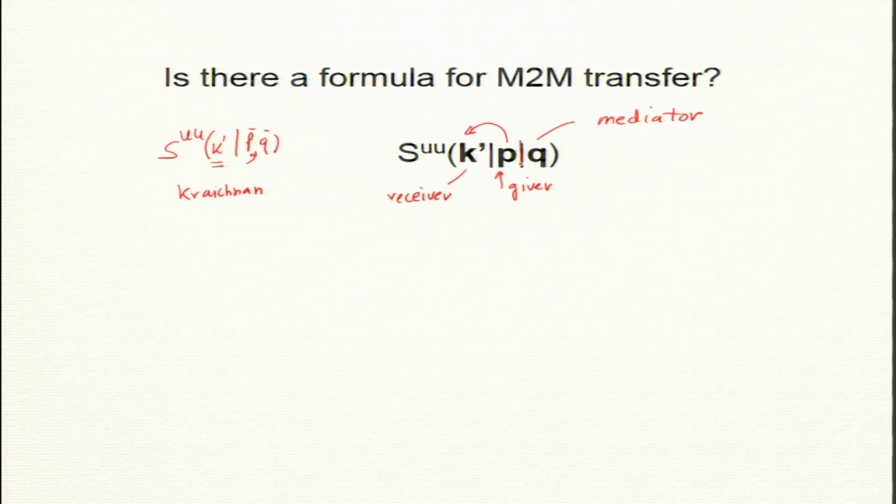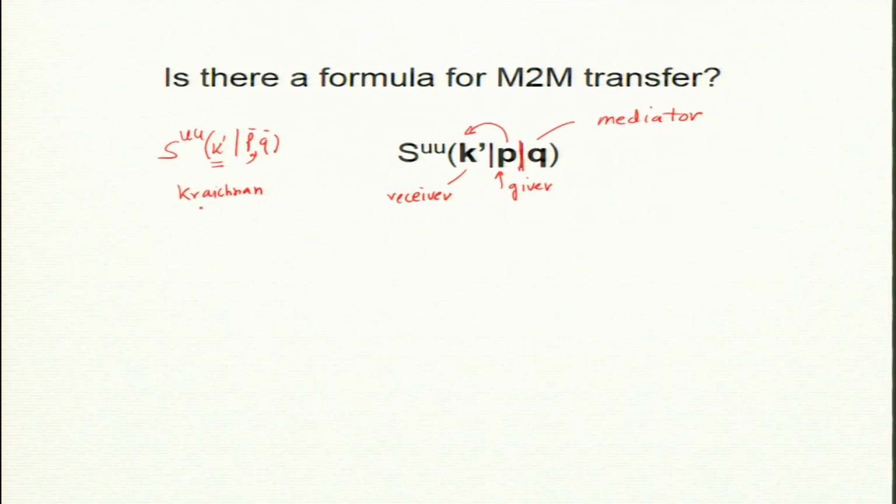Remember, there is no comma, but there is a line here that separates the giver and the mediator. So, the first argument is the receiver, the second is the giver, and the third is the mediator, like a witness. Of course, q will become a giver in some other formula, but then p will become a mediator.